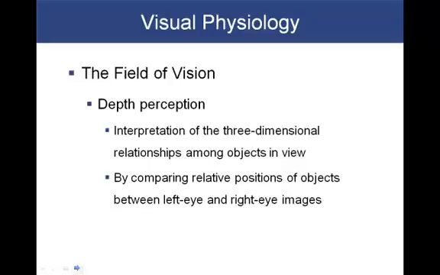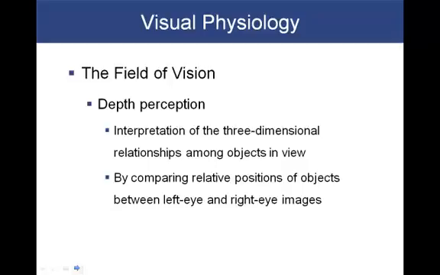In terms of depth perception, this is the ability to interpret three-dimensionality. Whenever we look at objects, we can note that these objects are three-dimensional. You can see that a chair is three-dimensional. I'm just using examples as I look around my office.